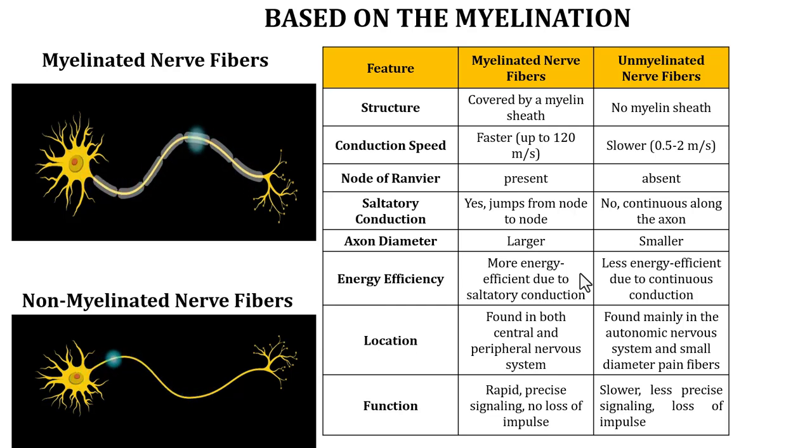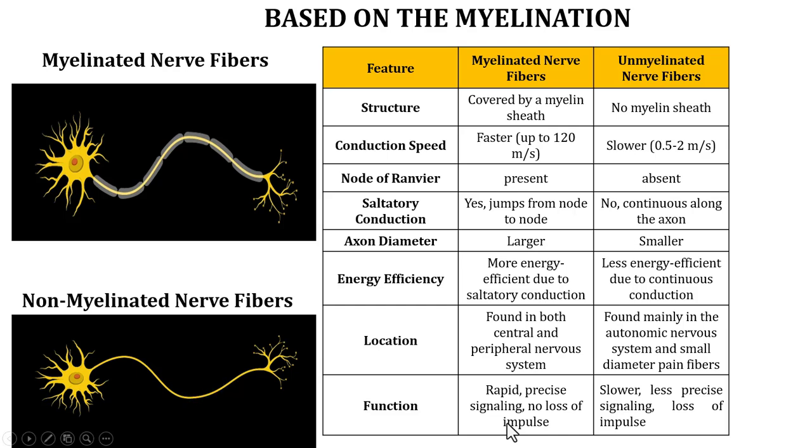Whereas in unmyelinated fibers, there are no nodes of Ranvier, there is no myelin sheath, so it requires a lot of energy to transmit the signal. Myelinated nerve fibers are present both in the central nervous system as well as the peripheral nervous system, whereas unmyelinated nerve fibers are mainly present in the autonomic nervous system.